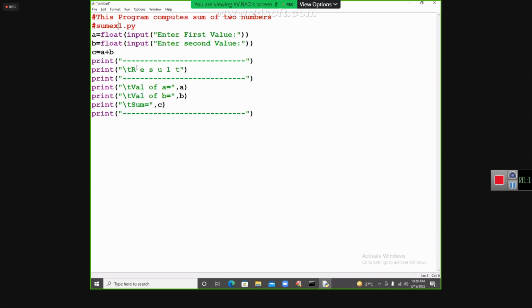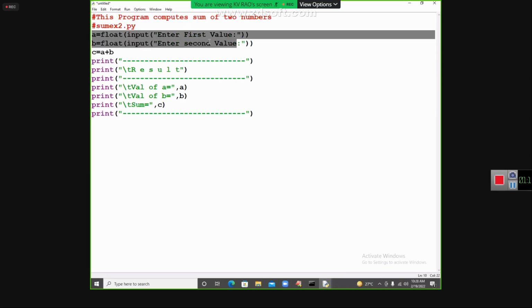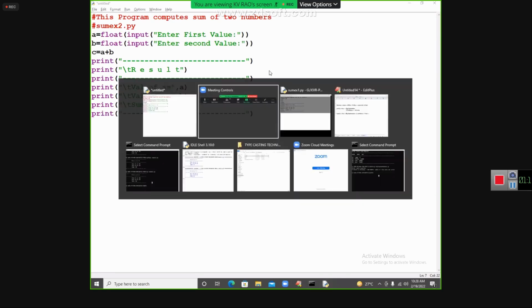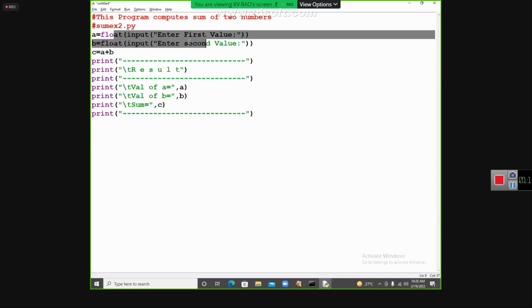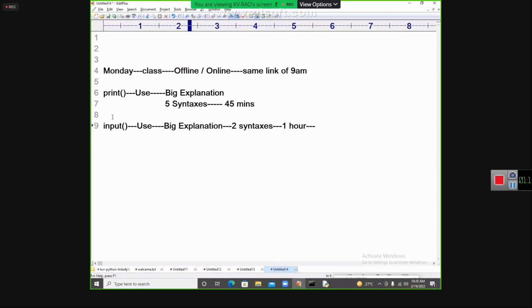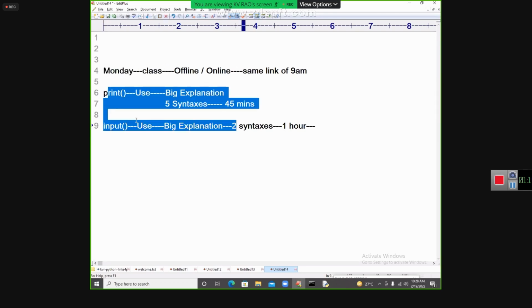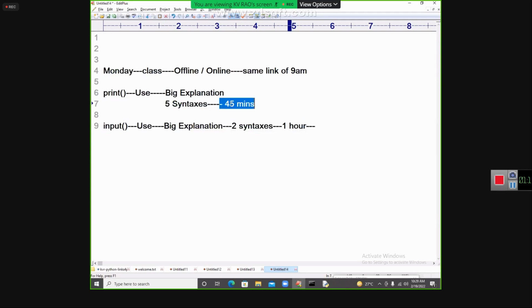Right. Some example 2, I want to get it. Here I am doing what? I am reading the data from the keyboard. The previous program was taking the input in the program only. But this program is getting the data dynamically from the keyboard. I will explain this input. Without confusion, print is for displaying the result, and input is for reading the data from the keyboard. We will explain it thoroughly in the Monday class. I'm going to explain completely, 1 hour 45 minutes, about the print and this.